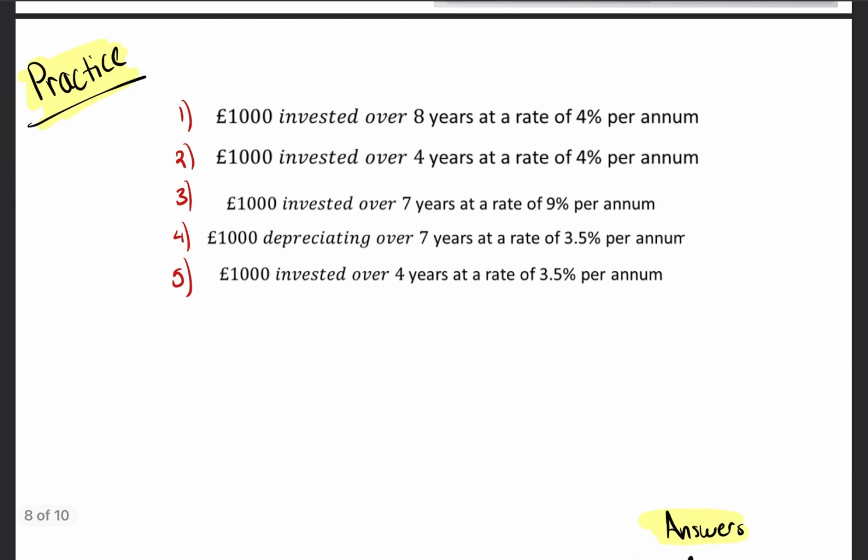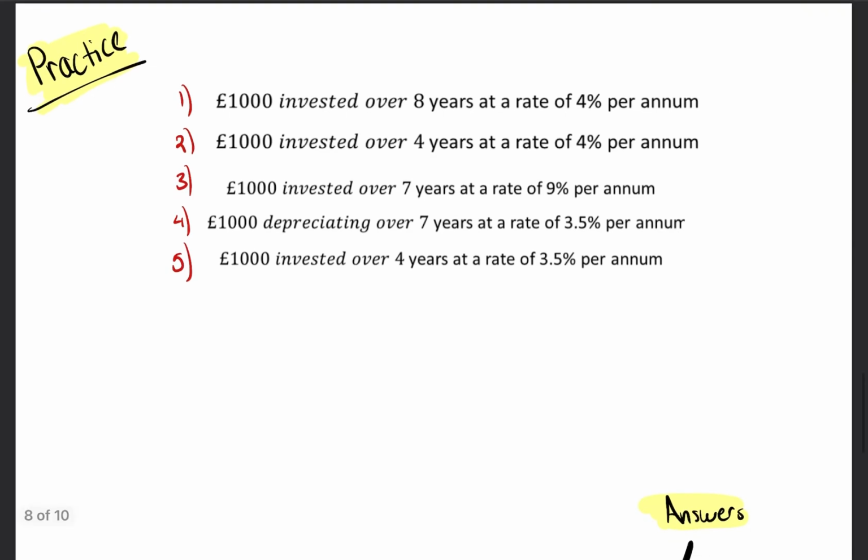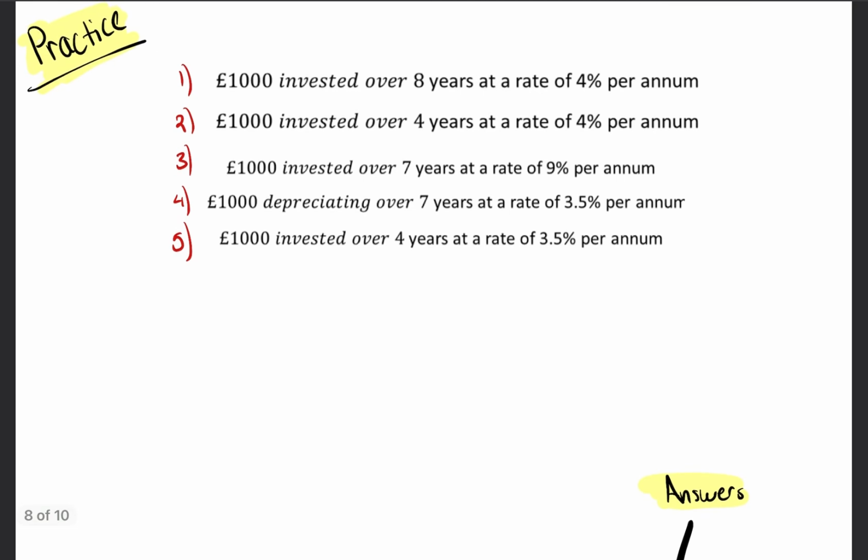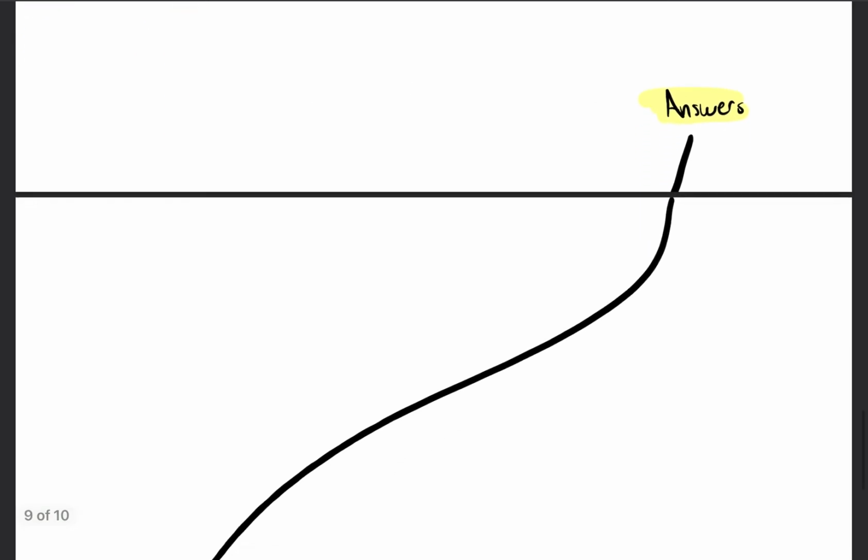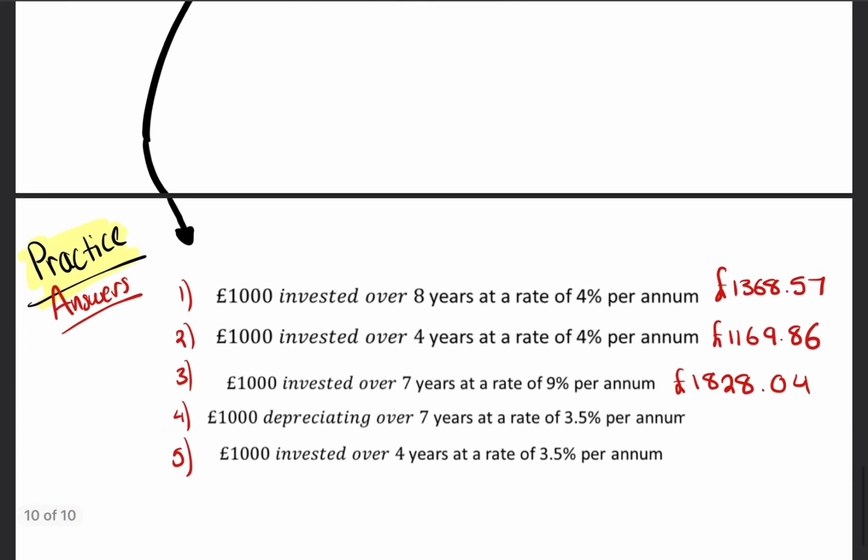Okay, how did you go with these? 5 practice questions. Now I've been quite cool here. You'll notice a little difference in question 4. Just see if you can work out yourself. Just see if you can use a bit of logic. It depreciates, so this is going the other way. So see what happens. Okay, pause it here. Have a go, and then I'll give you your answers.